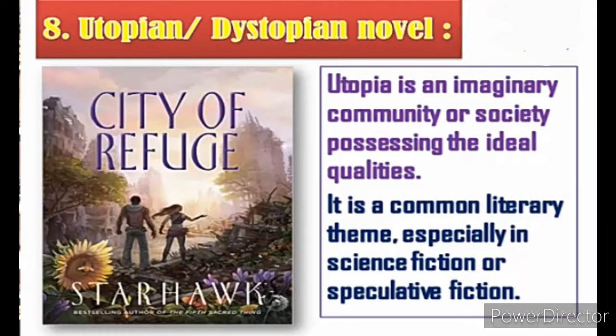Students, you must remember first the word meaning of utopian. Utopian means ideal, an ideal society. Okay, an ideal society we can't see nowadays, but it is the imagination of the novelist that he presents. What do you mean by the term dystopian? Dystopian is just the opposite of utopian.